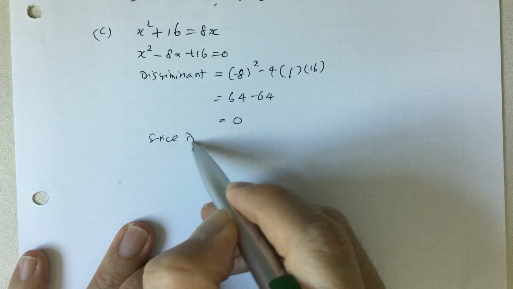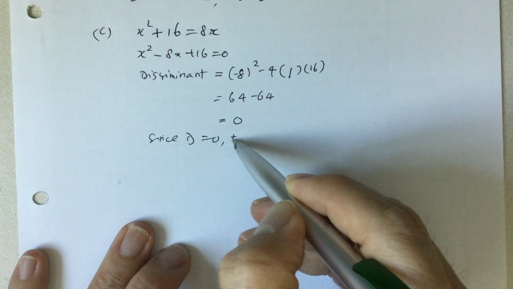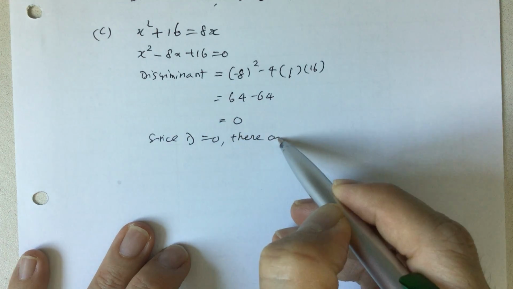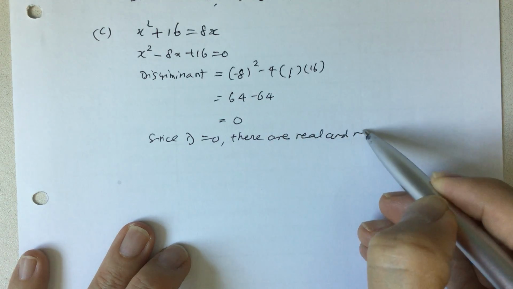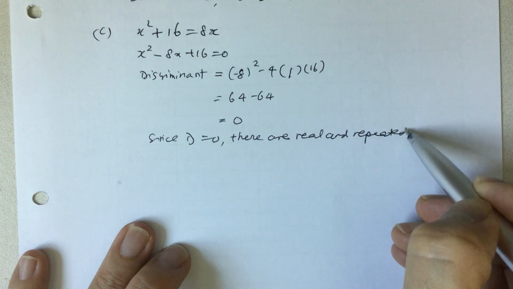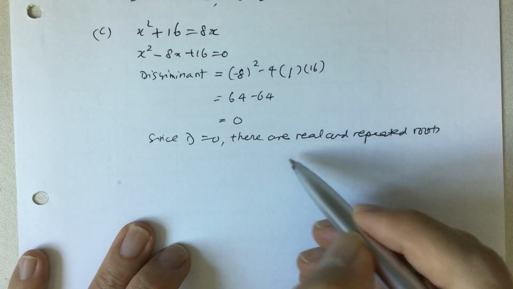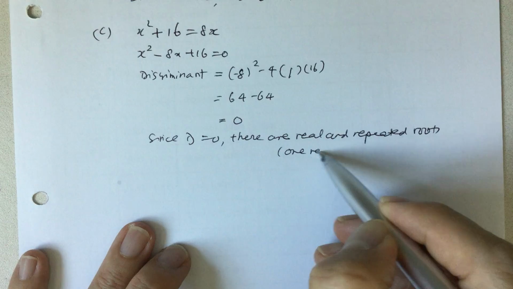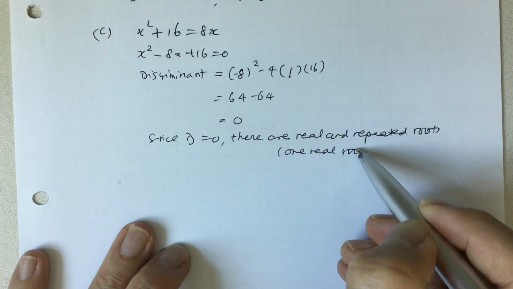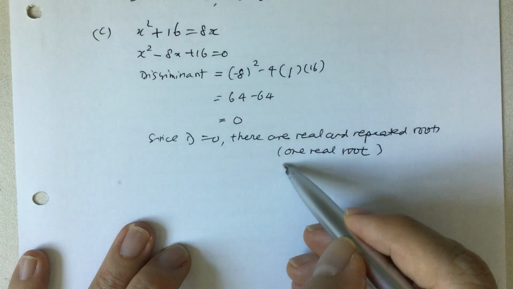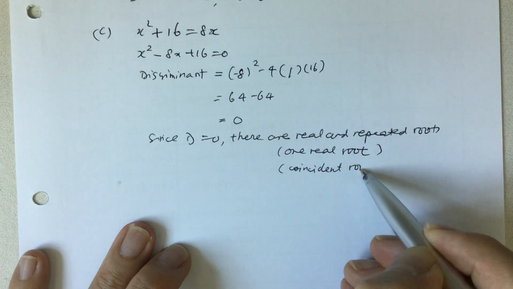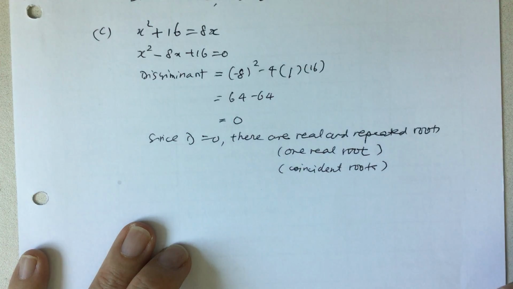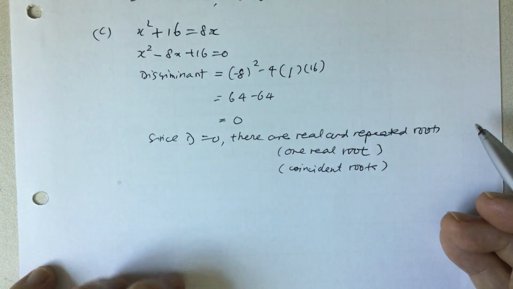So since the discriminant equals 0, there are real and repeated roots. Or you can say there's only one real root. Or sometimes they call them coincident roots because they are the same, they coincide. Right, so that's 1c.